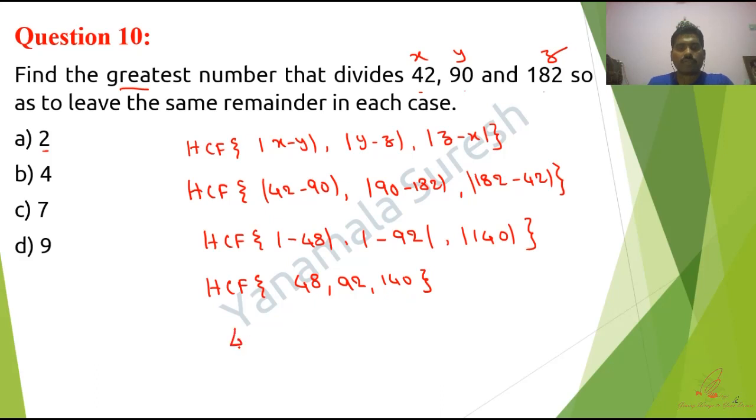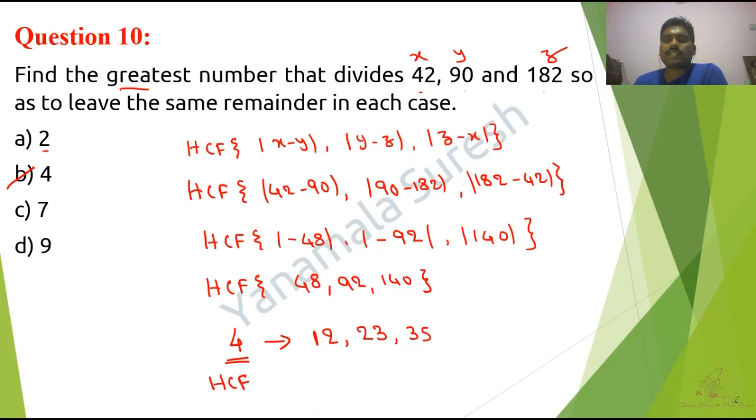I can take 4 common. If I take 4 common, 4 ones are 4, 4 twos are 8, 4 threes are 12, 4 fives are 20. So among 12, 23 and 35, can I take any number common? No, nothing I can take common. So 4 is the HCF. Done. This is the way to solve this problem.